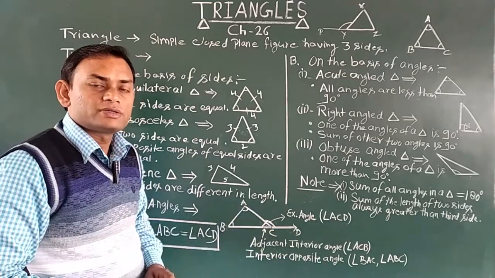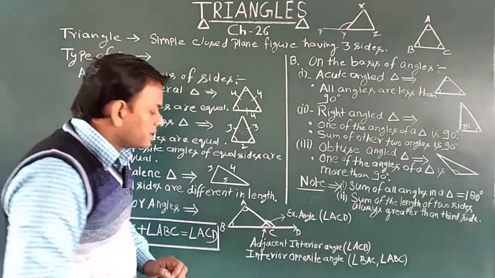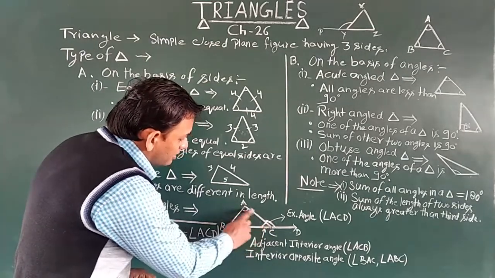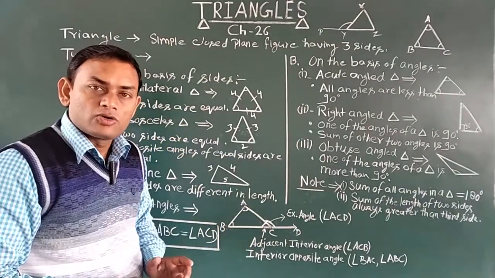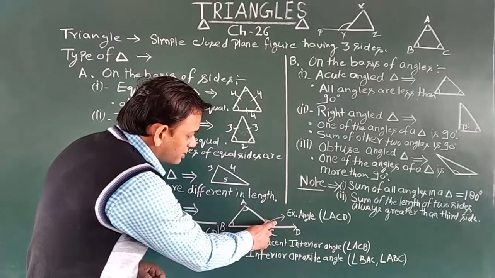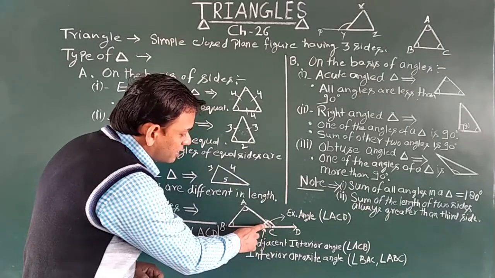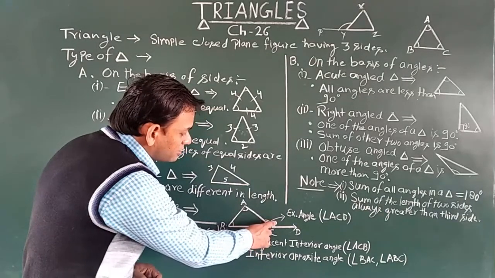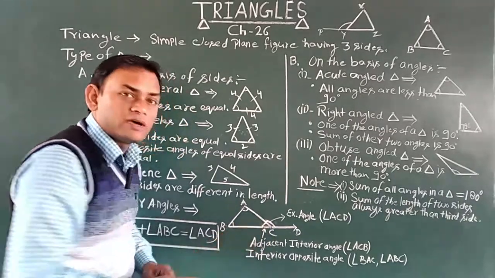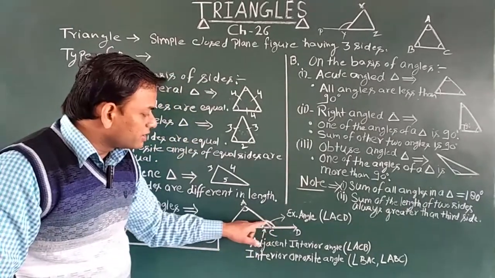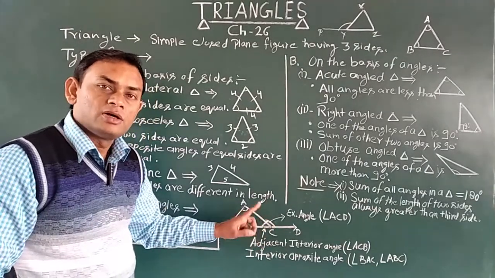Now a few important things you have to keep in mind: this angle ACB will be called the adjacent interior angle. Got it? This is the exterior angle and this will be called the adjacent interior angle, and the sum of both angles, the exterior angle and the adjacent interior angle, will be 180 degrees. These two angles are supplementary angles.